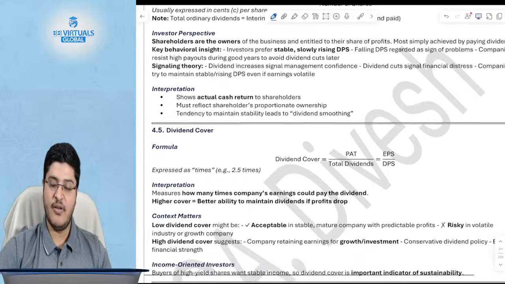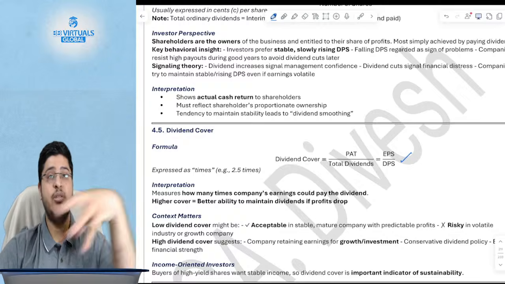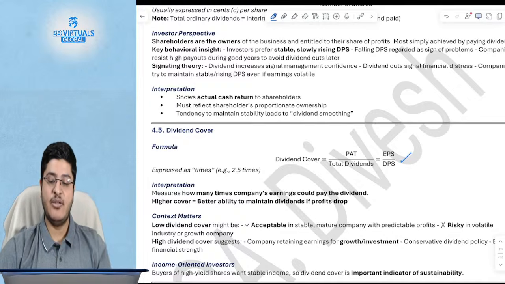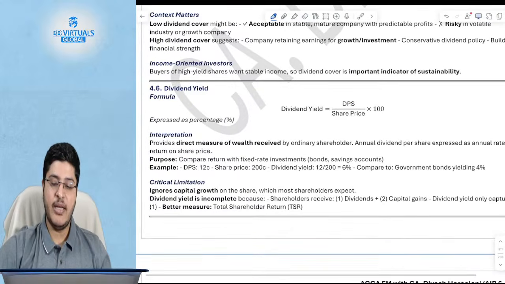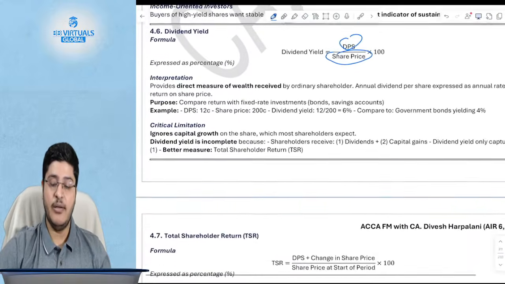All of this we've covered. You see, dividend cover is EPS by DPS, the total earnings which are available to distribute as dividend divided by the actual dividend. This is dividend cover, okay? Dividend yield is the dividend that you get versus the share price. This is the dividend yield.